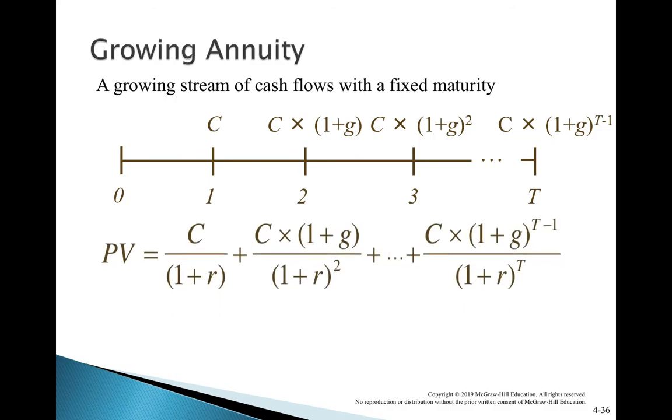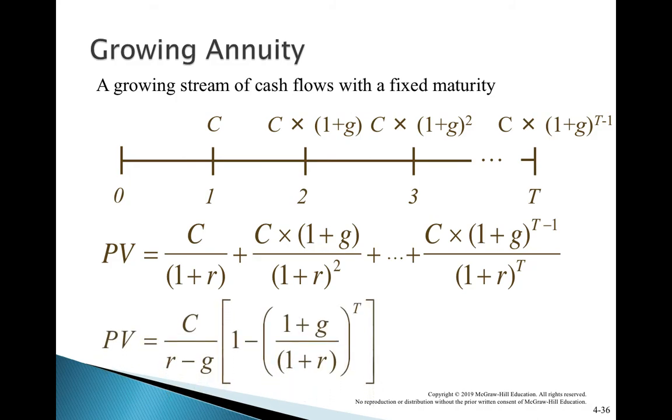And the formula here is, again, C divided by 1 plus R after 1 year, C multiplied by 1 plus G divided by 1 plus R square, like that, C multiplied by 1 plus G to the power T minus 1 divided by 1 plus R to the power T. Applying the mathematical formulas and the simplification, we get the formula as C divided by R minus G. That is the perpetuity form. If there is a growing perpetuity, the formula is C divided by R minus G. Remember, multiplied by 1 minus, 1 plus G divided by 1 plus R, to the power T.